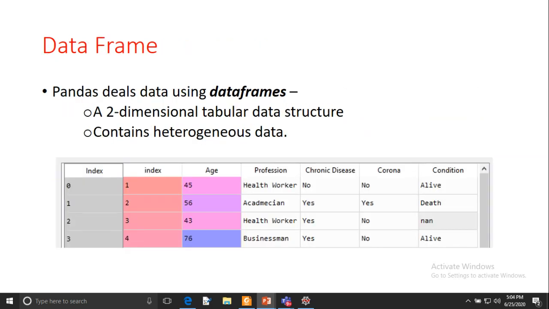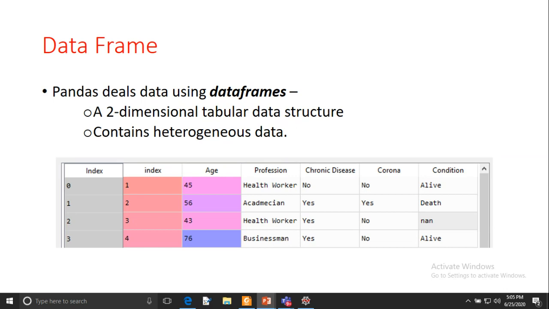Now we will discuss the data frame. A data frame is a two-dimensional tabular data structure. The first dimension is a row and the second dimension is a column. So we can say the data frame is a collection of data in tabular format where the rows represent the samples and the columns represent the variables. Variables in the sense of the properties associated with those rows and samples.